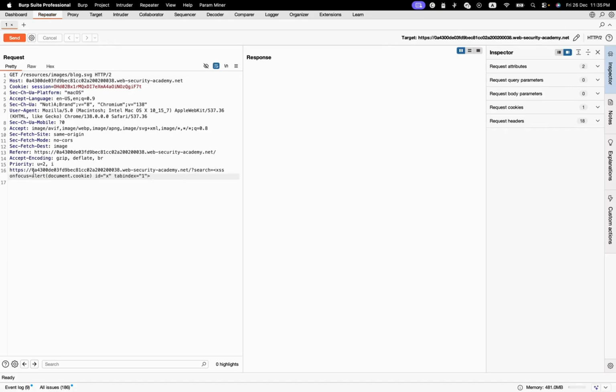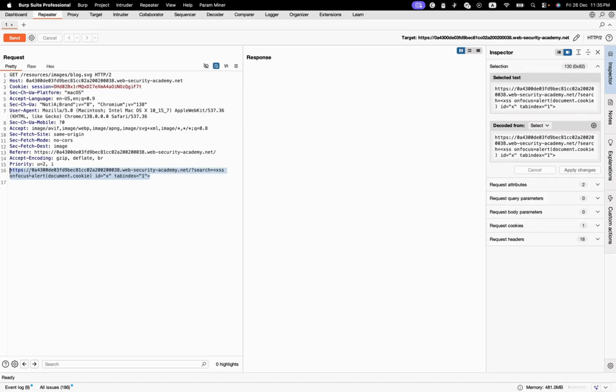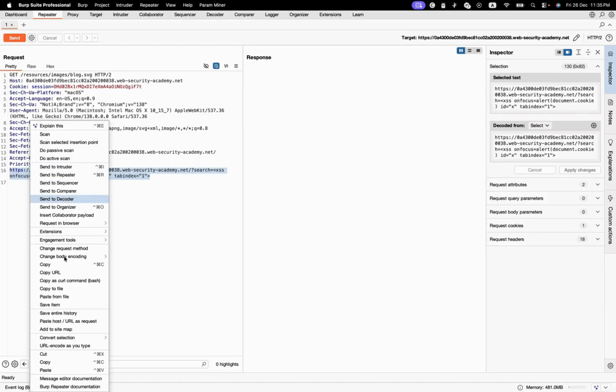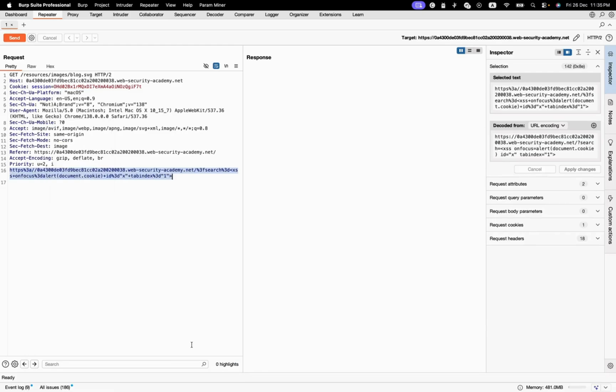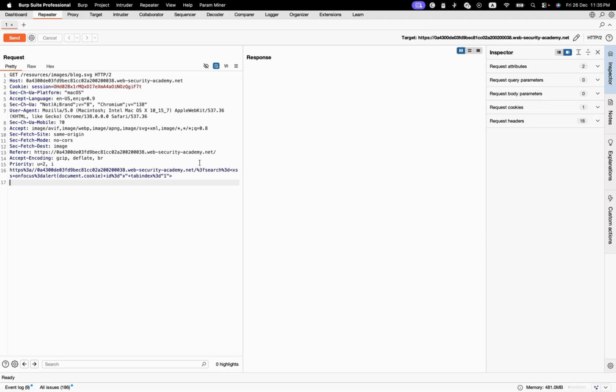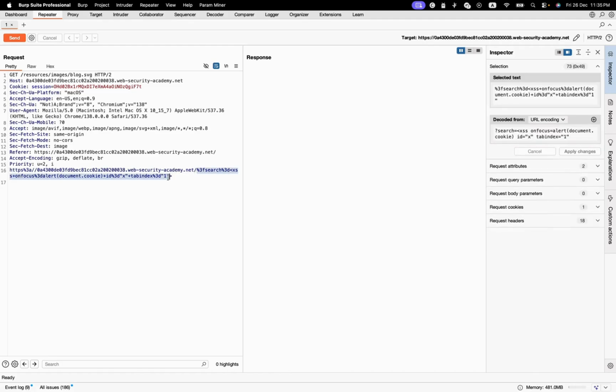Yes, like that. Then I should be able to select all this and encode. Where is encode? There's convert selection, encode key characters. So I'm gonna select from here. Yes, I'm gonna select from there.